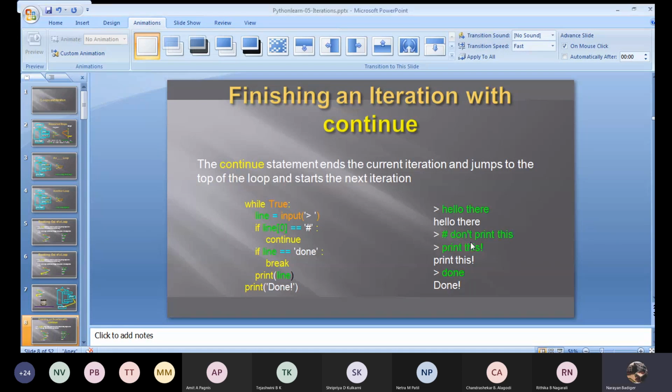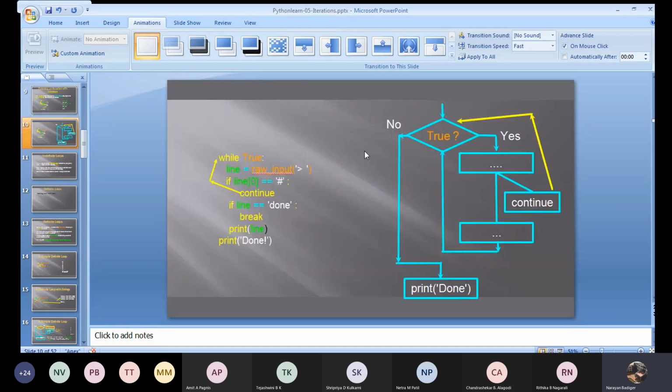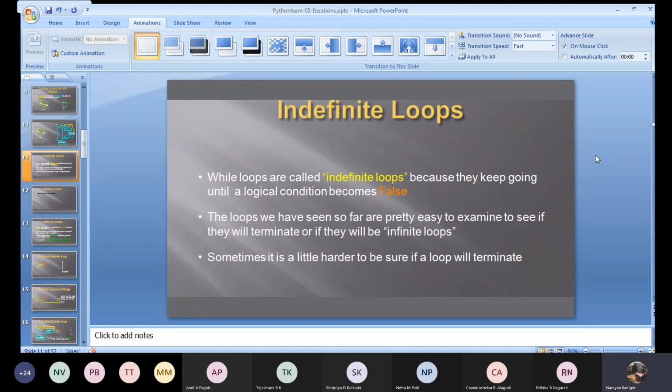Okay, we'll move with the next example. Let's see how exactly it works. I'm using the flowchart. Now we'll go with indefinite loops.